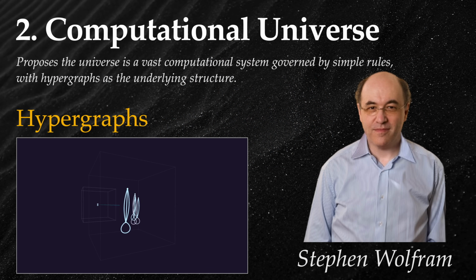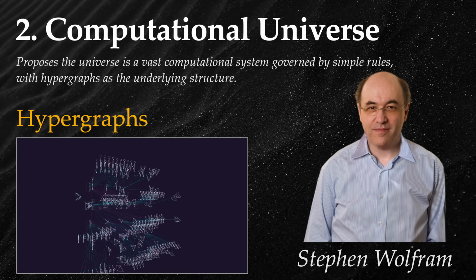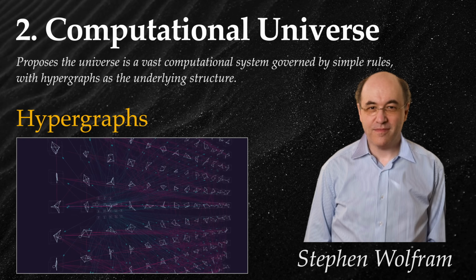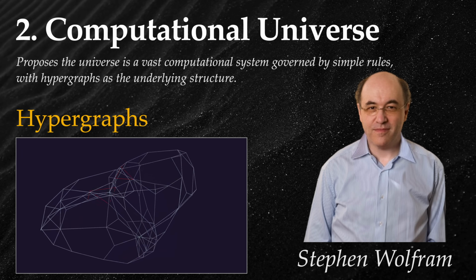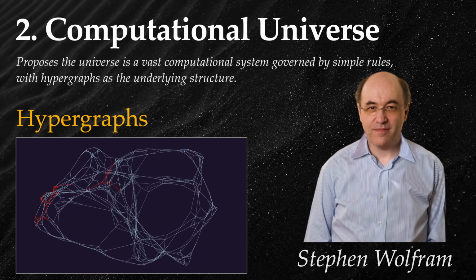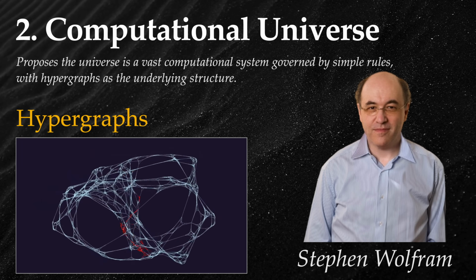A hypergraph consists of vertices, i.e. nodes, and hyperedges. Hyperedges connect sets of vertices rather than pairs, allowing for more complex relationships. In his view, these computational constraints generate sophisticated behaviors and deterministic structures, including the laws of physics and the emergence of space, time, and matter.